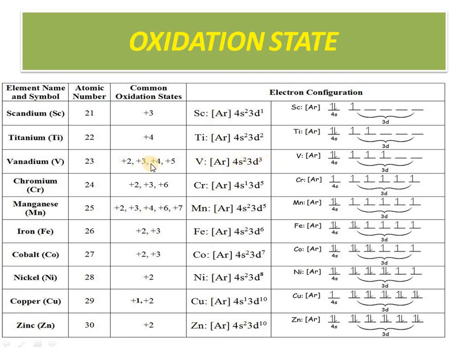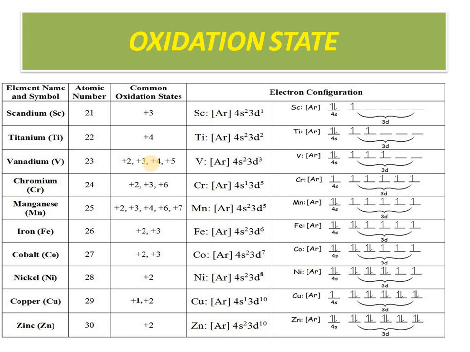So that is the reason that the transition elements show variable oxidation states, because the electron can be lost from the 4s2 electrons and the 3d electrons. So depending upon that, electrons can be removed from the outermost shell and the penultimate shell. That is the sole reason why transition elements show variable oxidation states.